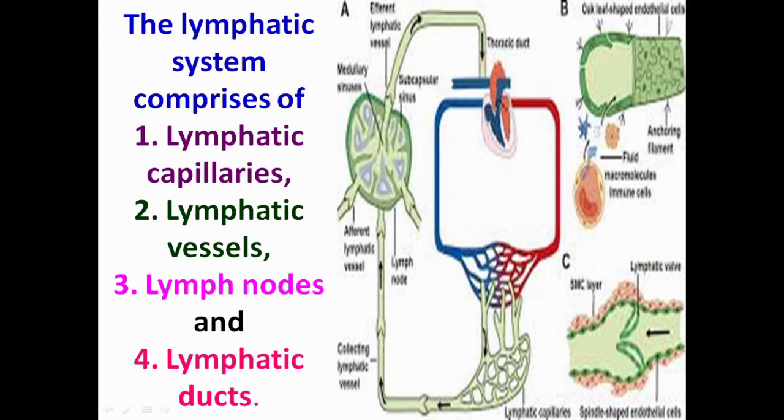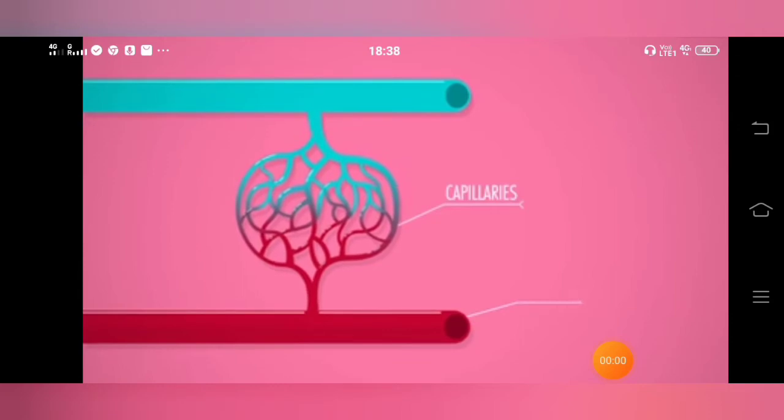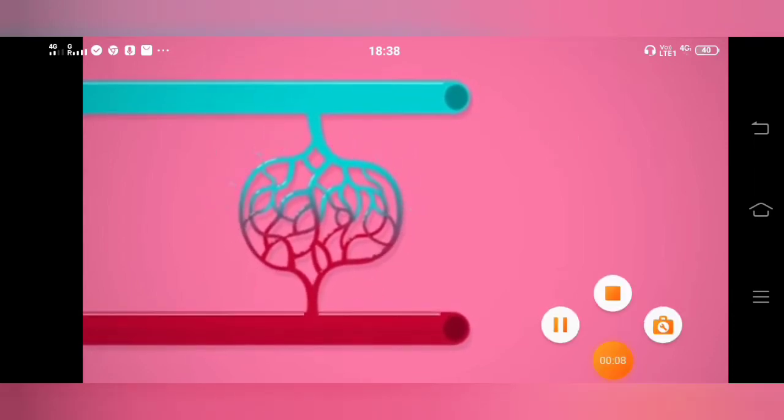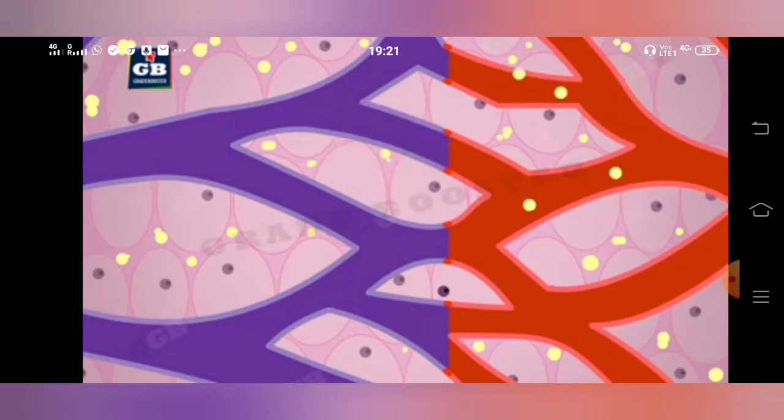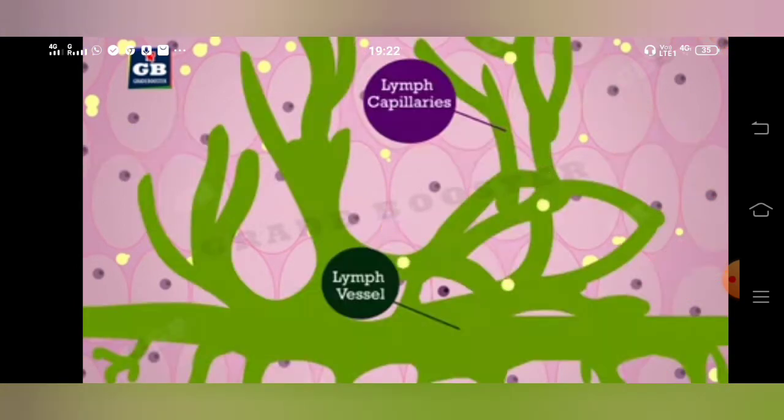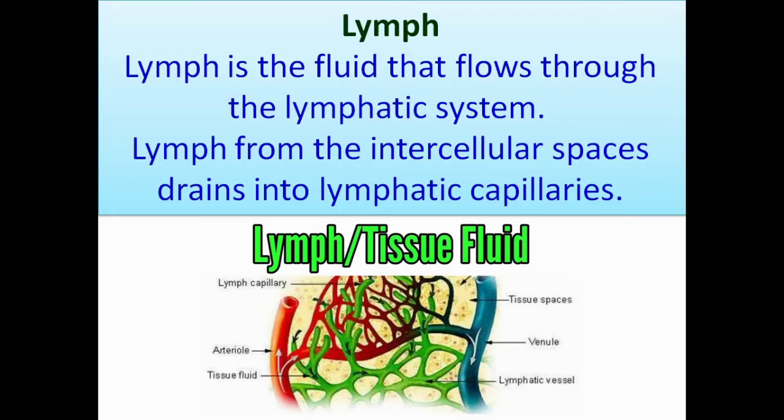Lymphatic system comprises lymphatic capillaries, lymphatic vessels, lymph nodes and lymphatic ducts. Capillaries supply 20 liters of blood to the surrounding tissue every day. Out of 20 liters, 17 liters of the blood is reabsorbed by the blood vessels. The remaining 3 liters of fluid present in the intercellular spaces is called interstitial fluid. This interstitial fluid enters into lymphatic capillaries as lymph.